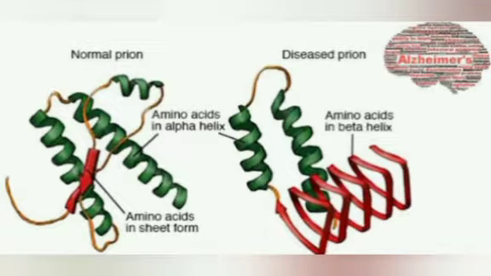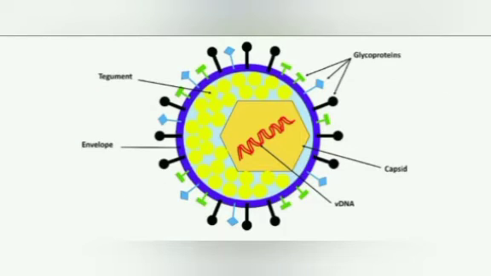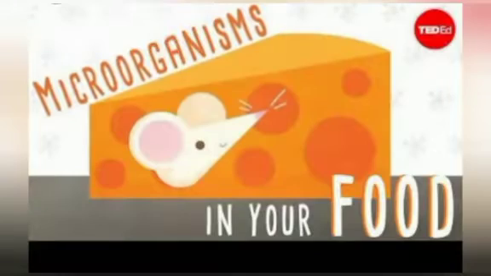normal cellular proteins. So next we are going to see about virion. The entire virus particle consists of an outer protein shell called a capsid and an inner core of nucleic acid, whether it is RNA or DNA. If the virus is found outside the cell, it is known as a virion. Virion has the capacity to affect the living tissue.